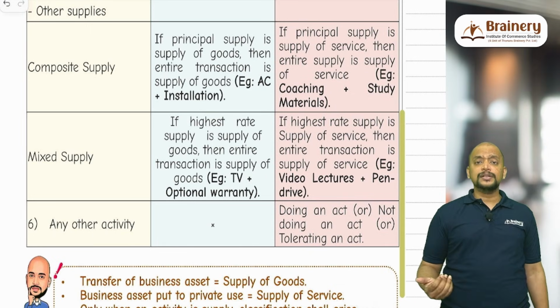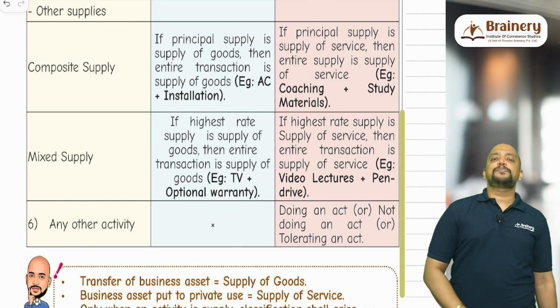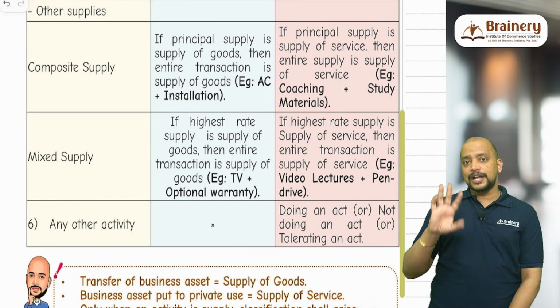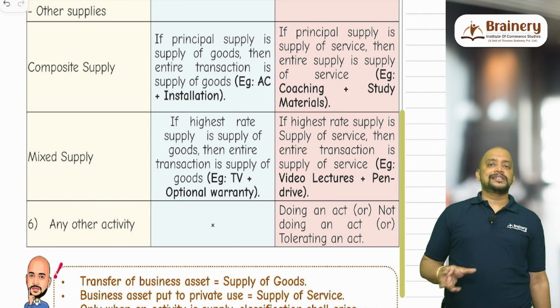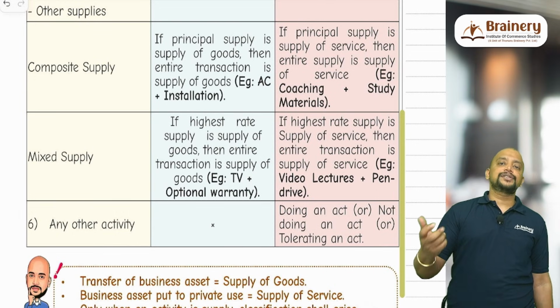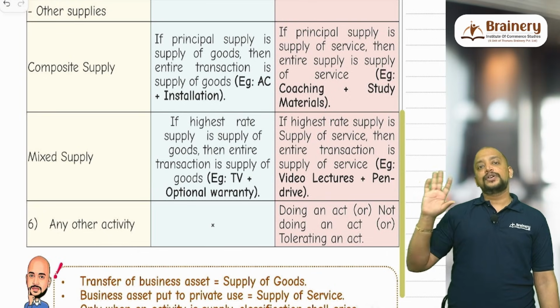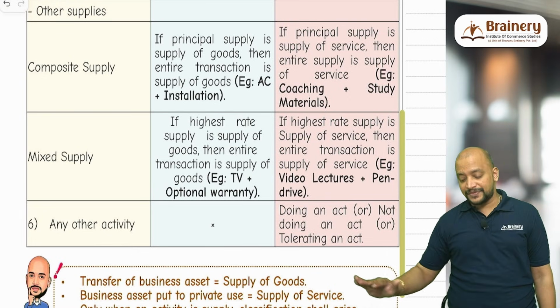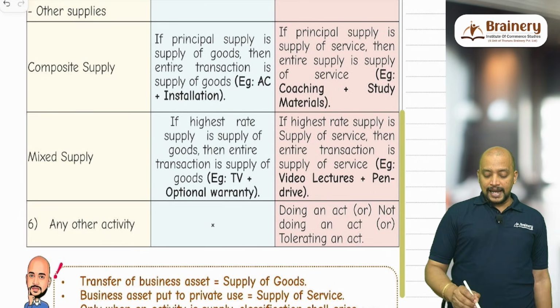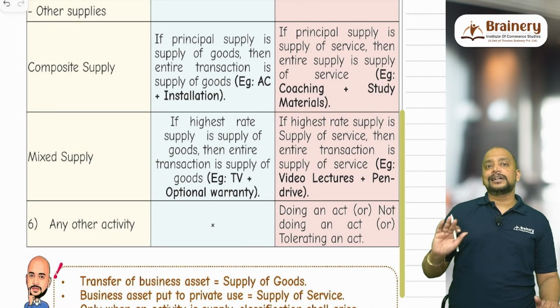Whereas suppose it is video lectures and pen drive. Video lectures is service, pen drive will be goods, and it is not naturally bundled, so therefore it will be a mixed supply. And say pen drive is taxable at the rate of 12% and video lectures at the rate of 18%. The highest rate is 18%, so entirely 18% will apply, that is, it is treated as supply of services.